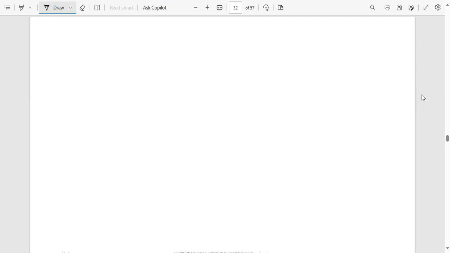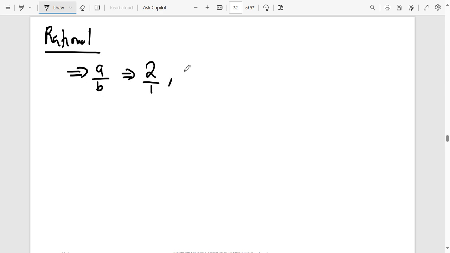Okay. So starting with rational numbers. A rational number can be defined as any number that can be written in the form a over b. In other words, any number that can be written as a fraction is a rational number. So by definition, 2 is a rational number because you can write it as 2 over 1. 3 is a rational number because it can be written as 3 over 1. Also 4 over 6. All these are rational numbers.